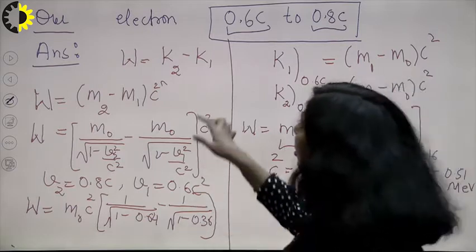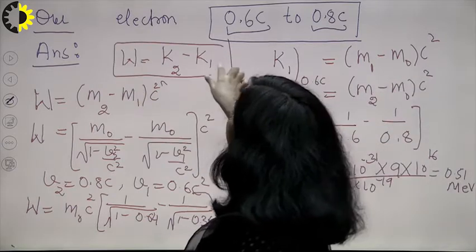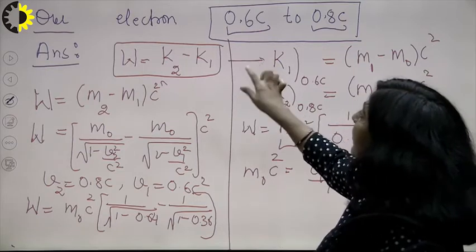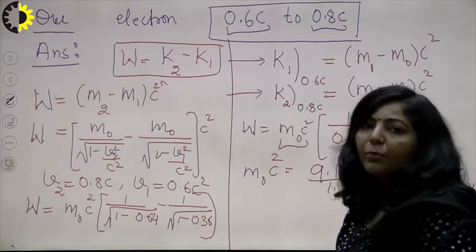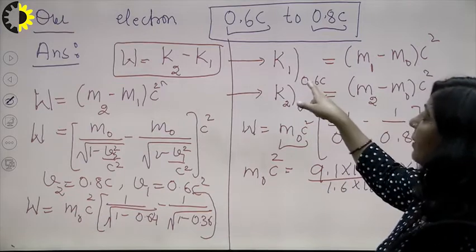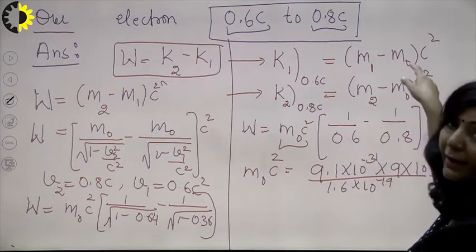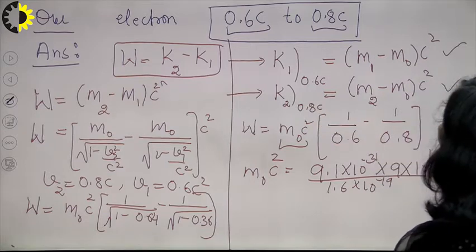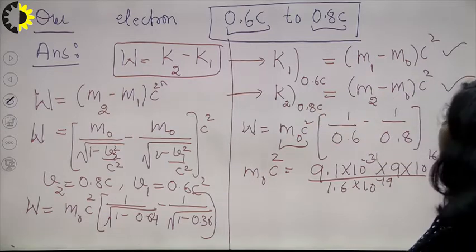Using that logic, we write the work done as K2 minus K1. You know in relativistic mechanics, the kinetic energy is simply m minus m naught C square. So at 0.6 C, you write m1 minus m naught C square. At 0.8 C, you write the kinetic energy as m2 minus m naught C square.